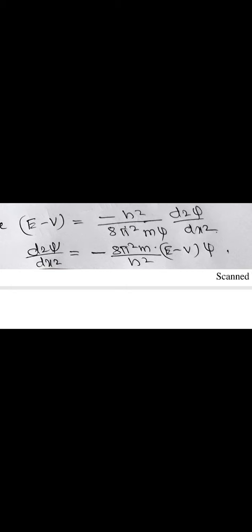Then equate it to 0. Whatever is there on the right hand side, take it to the left hand side and equate it to 0. So that is the last step. d2 psi by dx square plus 8 pi square m divided by h square, E minus V psi is equal to 0. So this is the final equation, known as the one dimensional